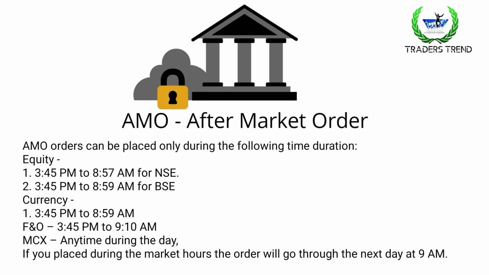Here, if you placed an after market order, it will be executed the next day at 9 a.m. When the trading starts for every segment, your order will be listed in the stock exchange. And the next one is the steps for after market order.